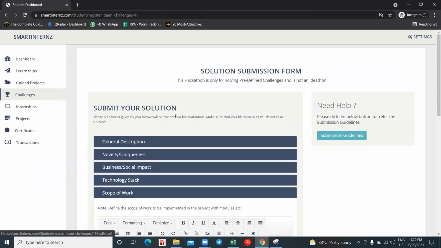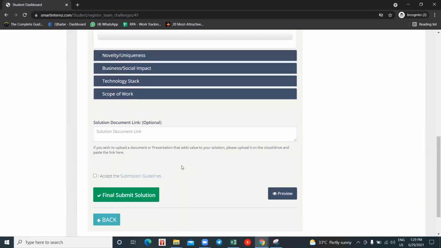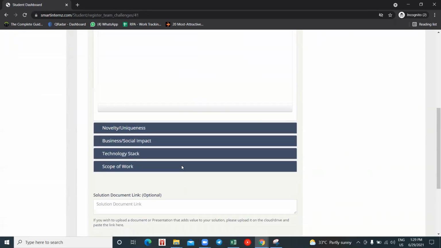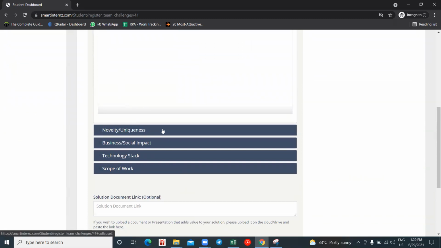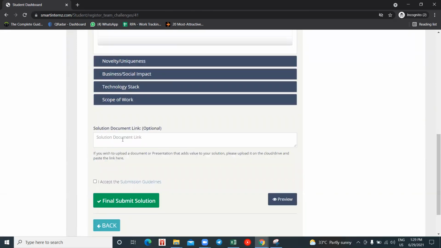And make sure that you don't write much content in this. If you have, let's say, content of 2-3 paras, then just make a document of this general description, novelty, business, technology stack, and scope of the work, upload it into your drive, give the access to us, and give the link over here.